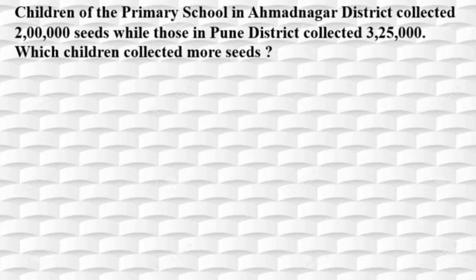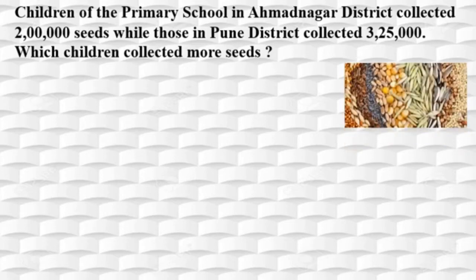Now, children of the primary school in Ahmednagar district collected 2 lakh seeds, while those in Pune district collected 3,25,000 seeds. Which children collected more seeds? Yes, see this. These are called seeds. Again, we will read and we will understand the question.